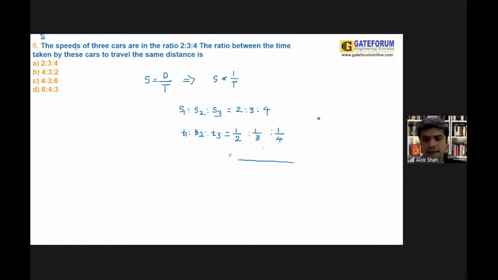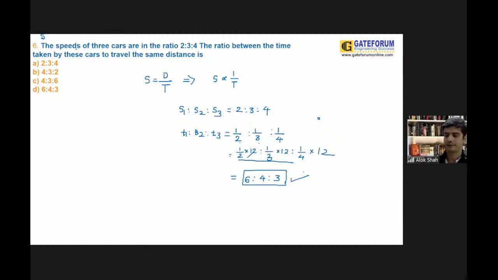Obviously, you need to take an LCM. The reason is that I should get the same number. So what I need to do is multiply everything with 12, because 12 is the LCM. If I multiply everything by 12, my ratio is 12/2 is 6, 12/3 is 4, and 12/4 is 3. So that is 6:4:3. Clear?